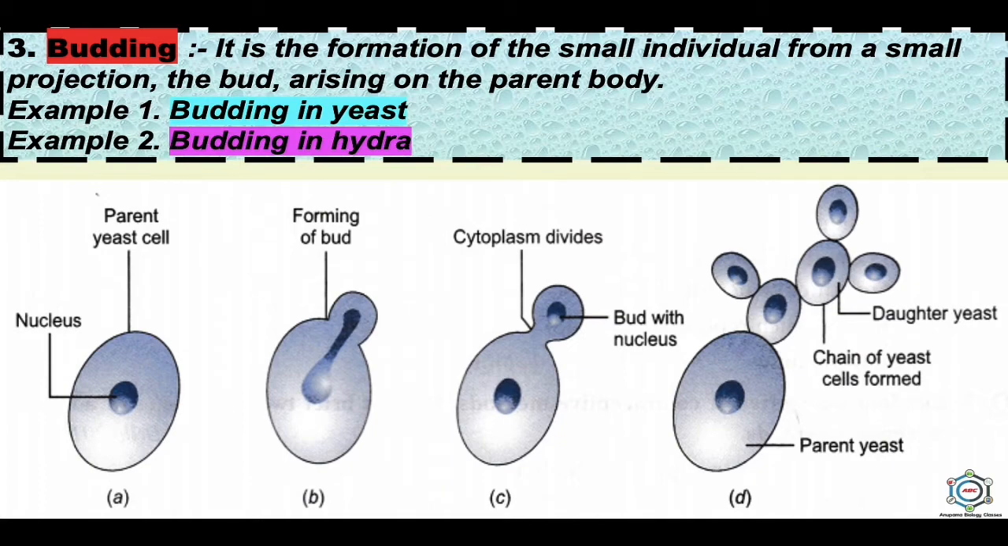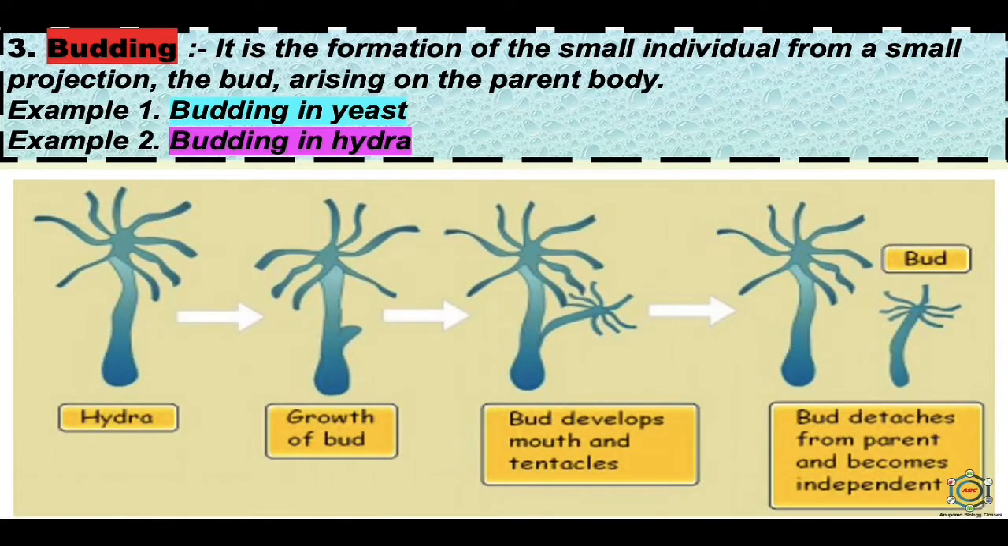Second example is in the case of hydra. In hydra, buds arise from the surface of the parent's body and each bud grows and gradually assumes the form and size of the parent. When fully grown, the new individual may separate from the parent and become an independent animal. So in the case of hydra, you can see after the growth, the bud develops a mouth and tentacles. Then the bud detaches from the parent and becomes independent.